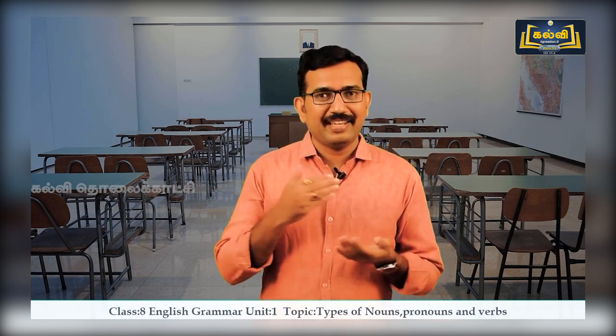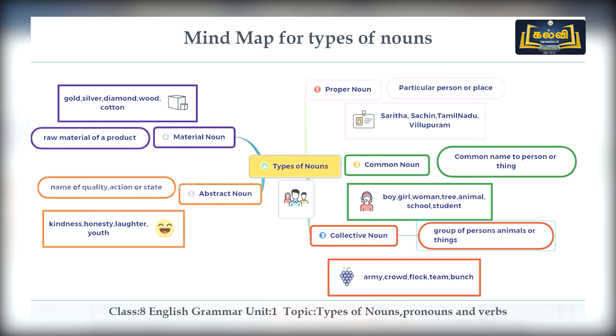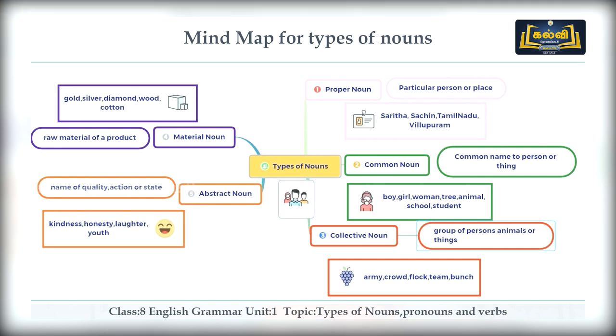Let us recall what we have learnt in today's class. We have learnt types of nouns: proper nouns, which is particular about a person or place. Here I have given some examples: Sarita, Sachin, Tamil Nadu, Viluppuram. And common noun, common name of a person or a thing. We can see examples like boy, girl, women, tree, animal, school and student. Collective nouns, which is given for a group of persons, animals or things. I can say some examples like army, crowd, flock, team, etc.